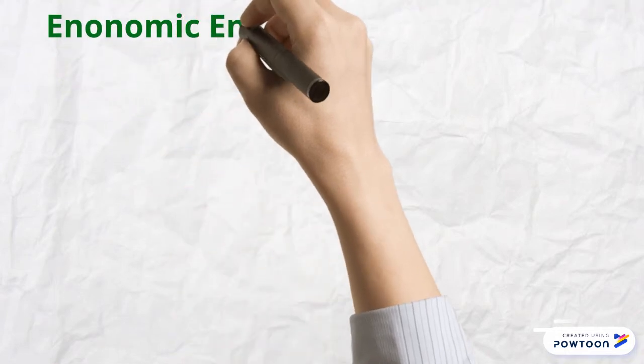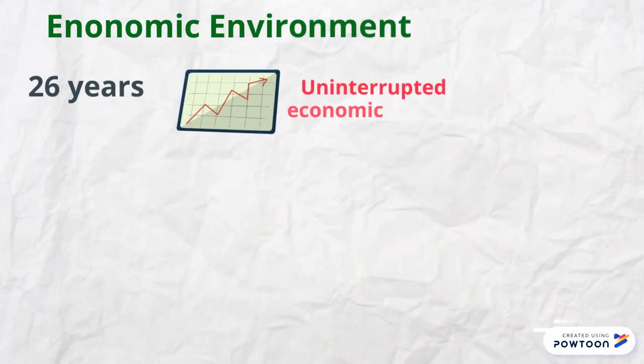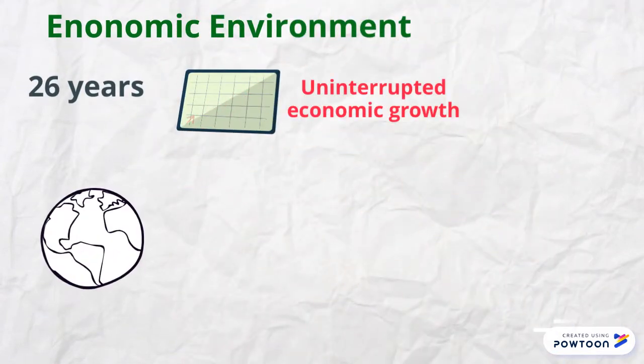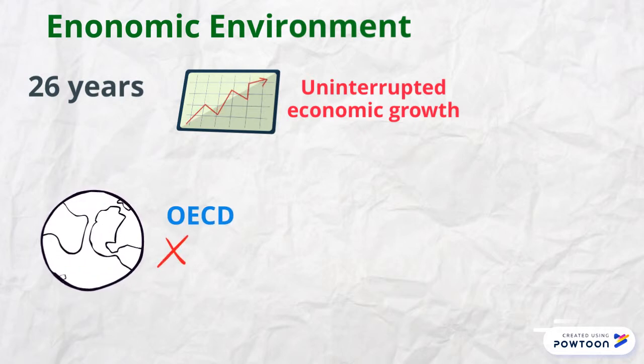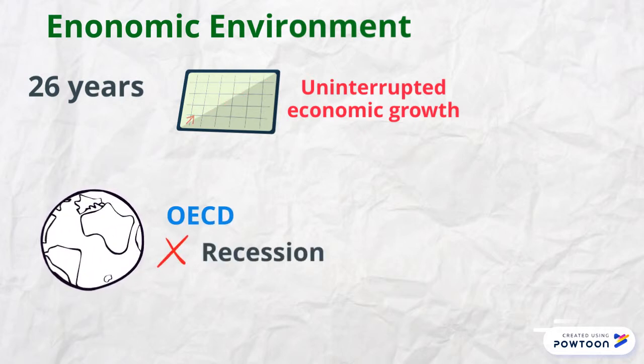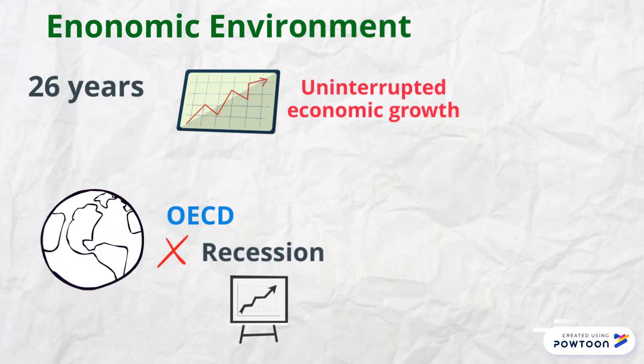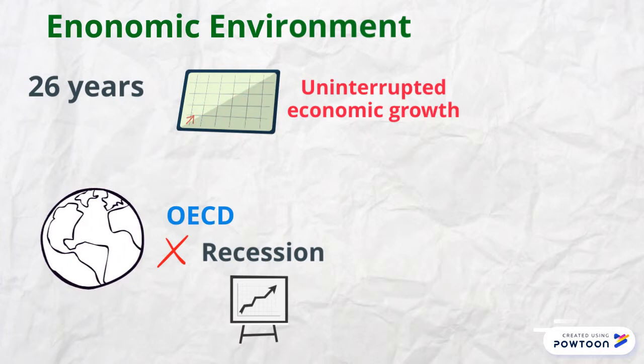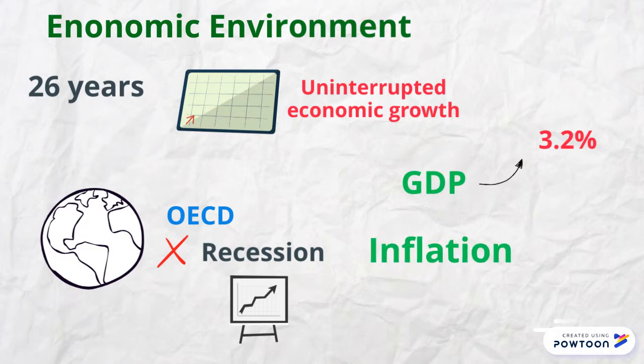The Australian economy experienced 26 years of uninterrupted economic growth, and it was the only country of the OECD that did not enter into recession during the financial crisis, holding one of the highest growth rates of the developed world. In 2018, Australia's GDP growth was 3.2% and the inflation was around 2.2%.